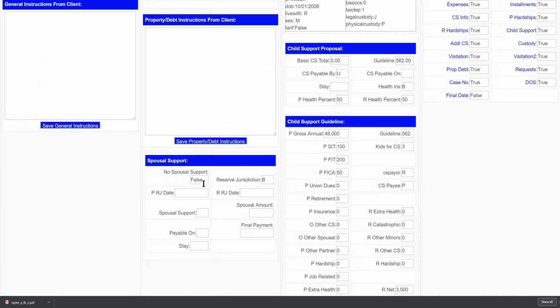Let's see, spousal support. This is worded in a somewhat backwards way. No spousal support is false, so that means there is either a dollar value or reserved jurisdiction for one or both. In this case, it's reserved jurisdiction for both. And the rest of that is fairly explanatory. There's a code here payable on, it's either all on the 1st, all on the 15th, or half on the 1st, half on the 15th. And those code numbers are 1 through 3 respectively.